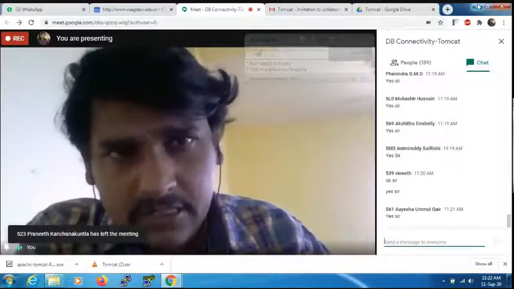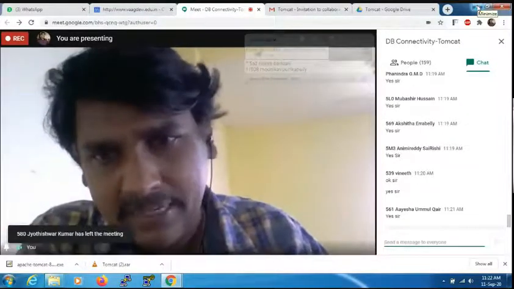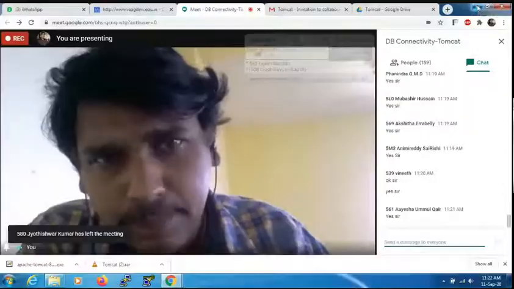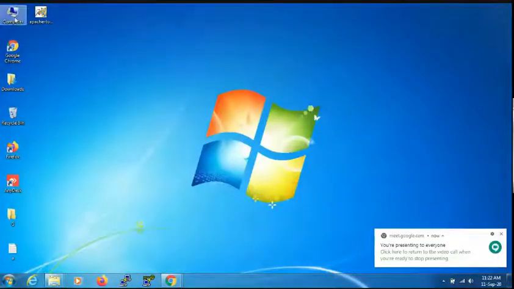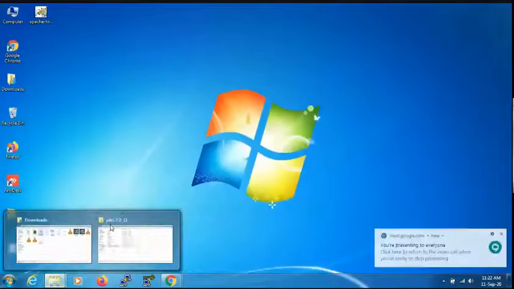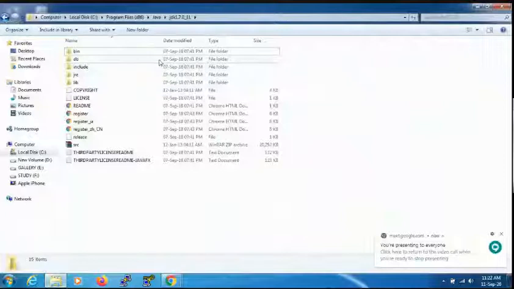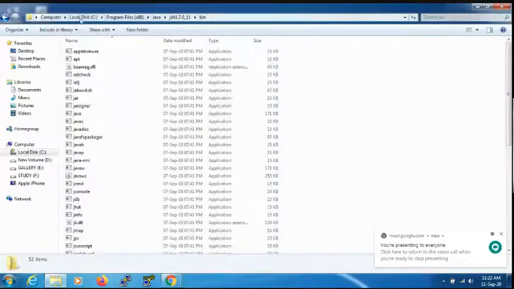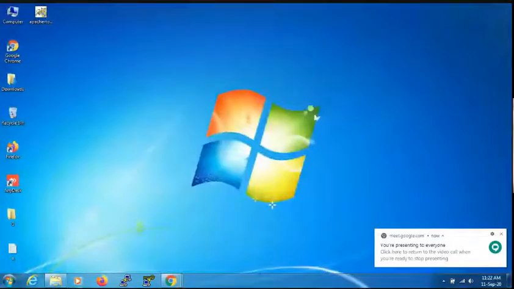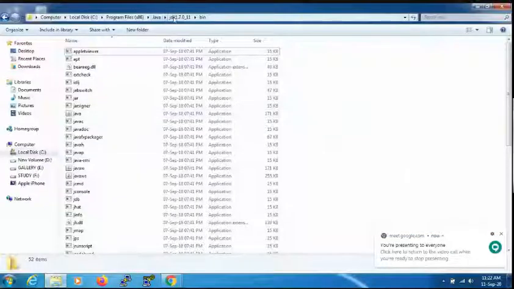After installing the Java software, you need to set the path. Sir, how can we set the path? All the Java related development tools are present in C, Program Files x86, Java, JDK 1.7.0, bin.